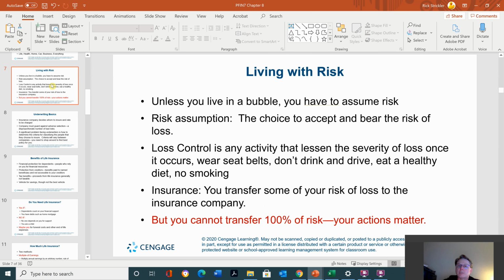Okay, living with risk. Unless you live in a bubble, you have to assume risk. Risk assumption: the choice to accept and bear the risk of loss. Loss control is any activity that lessens the severity of loss once it occurs. Wear a seatbelt, don't drink and drive, eat a healthy diet, no smoking. Okay? You transfer some of your risk of loss to insurance companies, but you cannot transfer 100% of risk. Your actions matter.